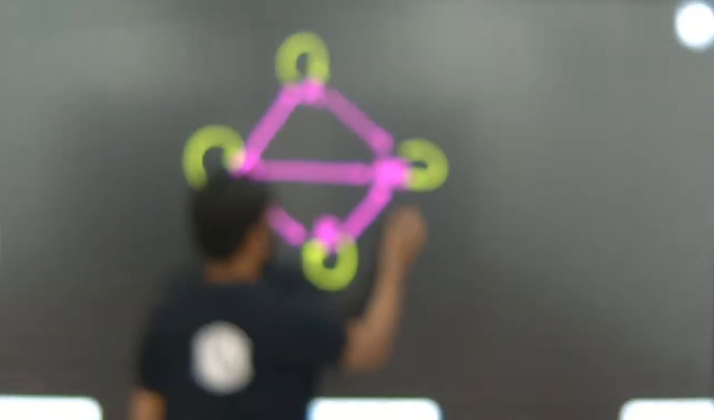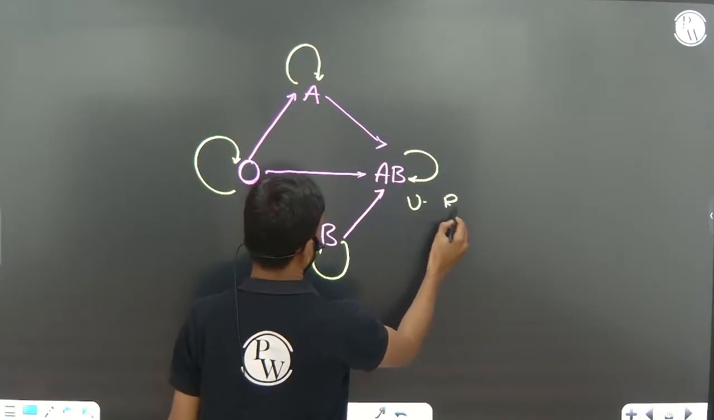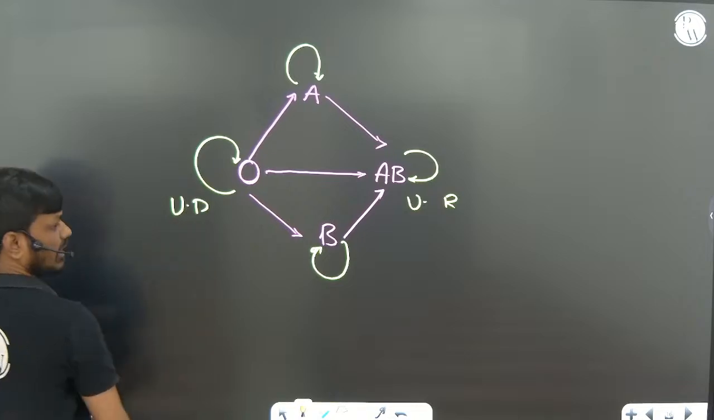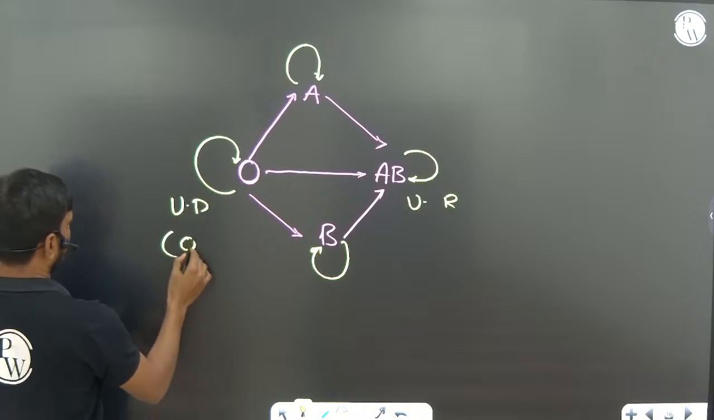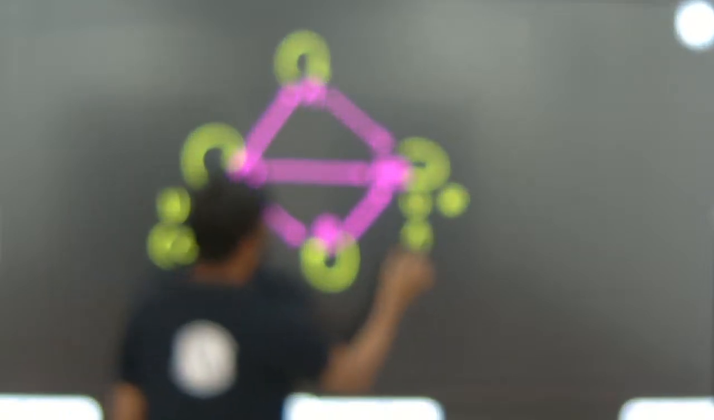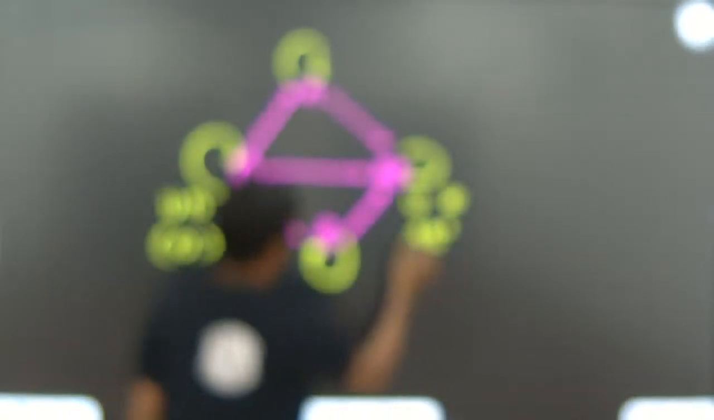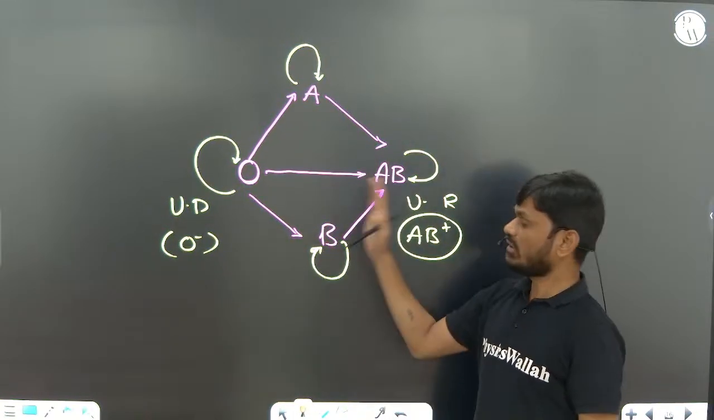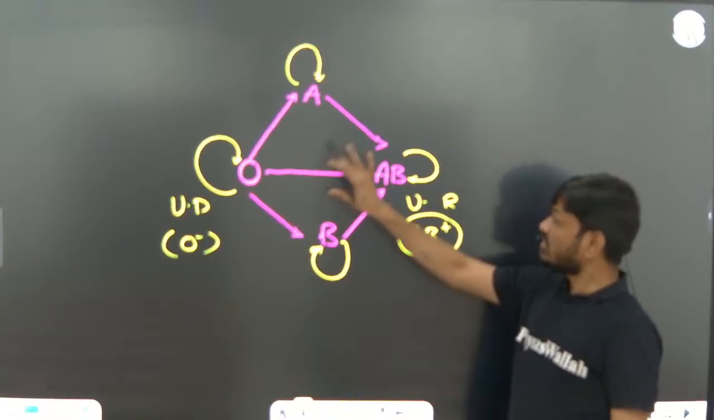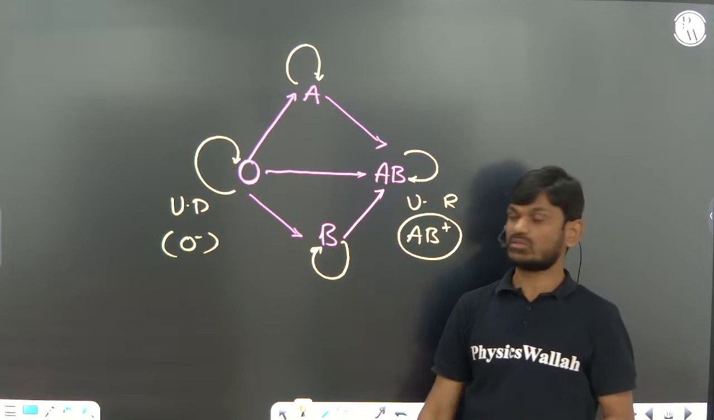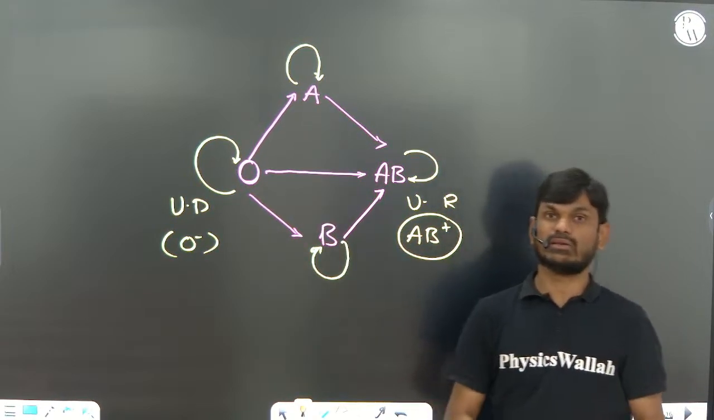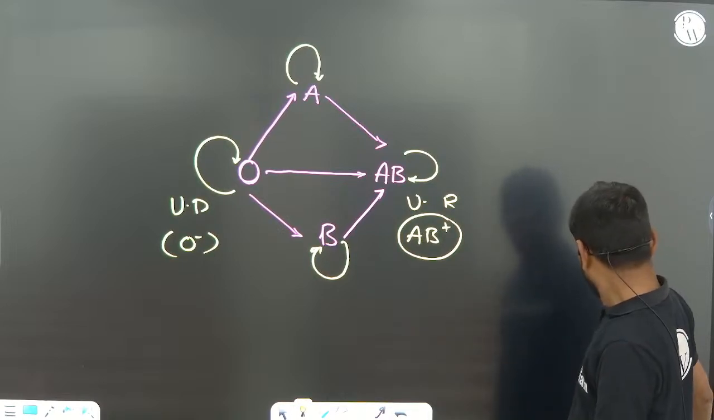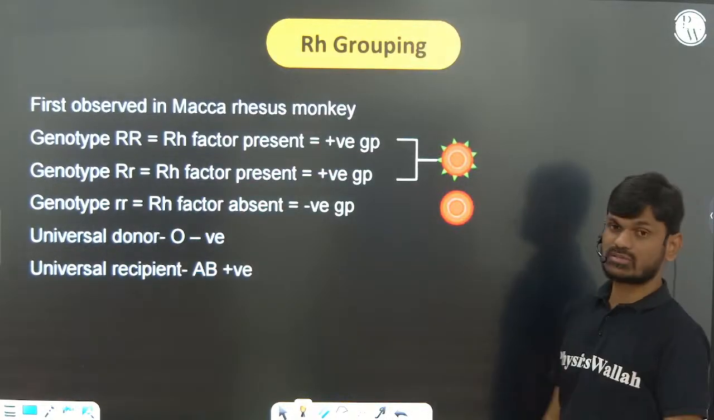So this is the universal donor, and this is the universal recipient. O negative is the universal donor, AB positive the universal recipient. Very, very important. This chart is important. Based on it you can remember whom they can donate blood to and whom they cannot. This is very, very important. Next, RH grouping.